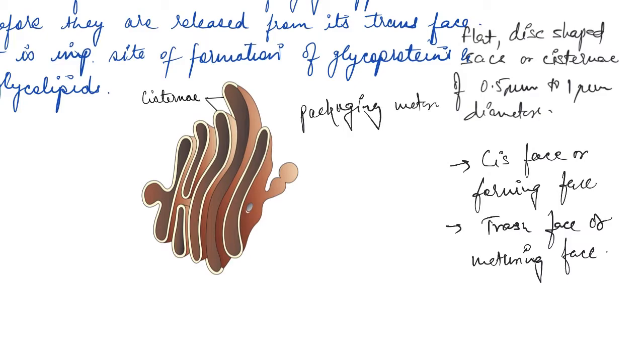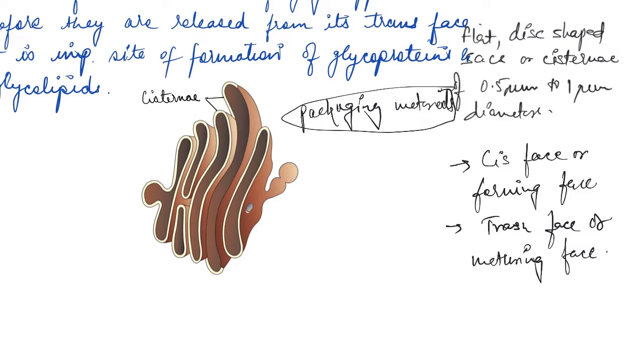Now, what kind of materials? These are the materials which are to be delivered, either to intracellular targets, that means targets inside the same cell, or these materials are also secreted outside the cell to different other cells.